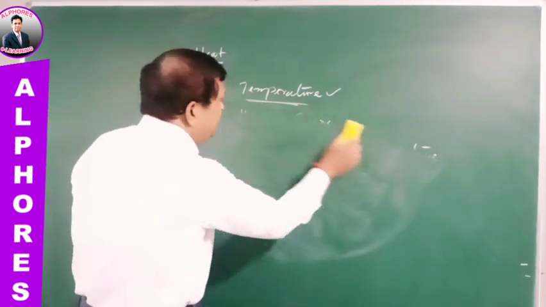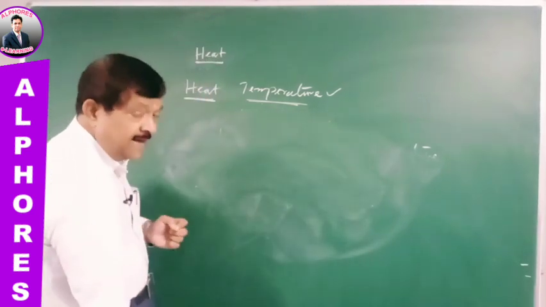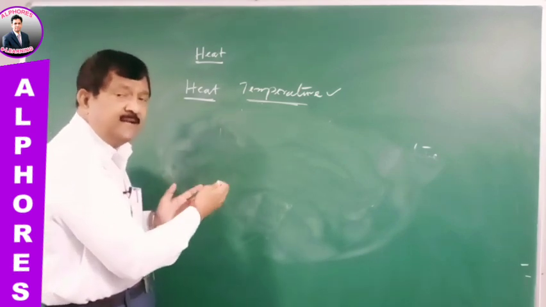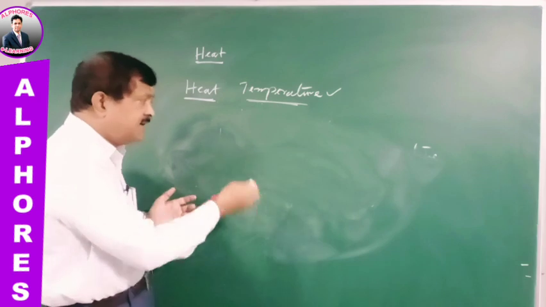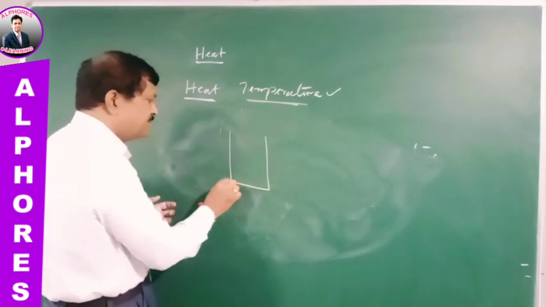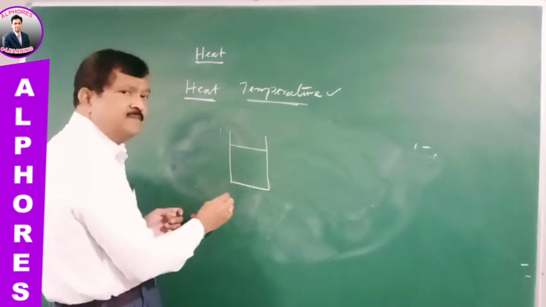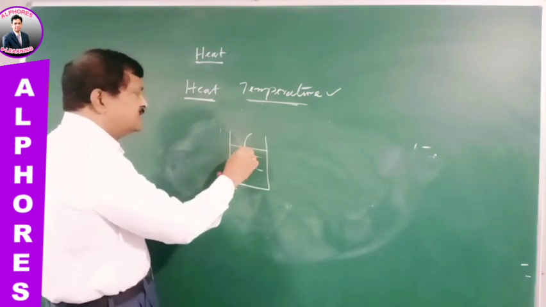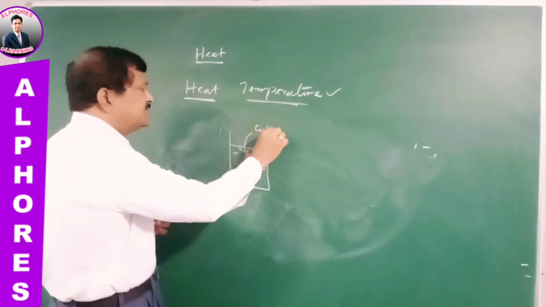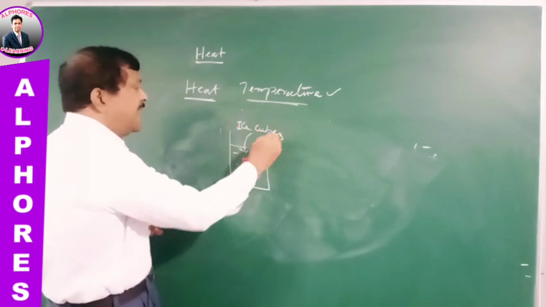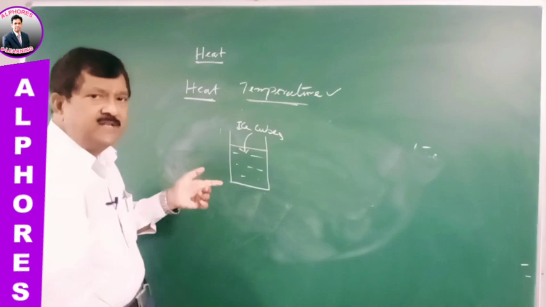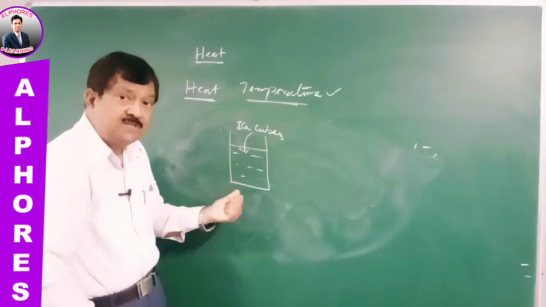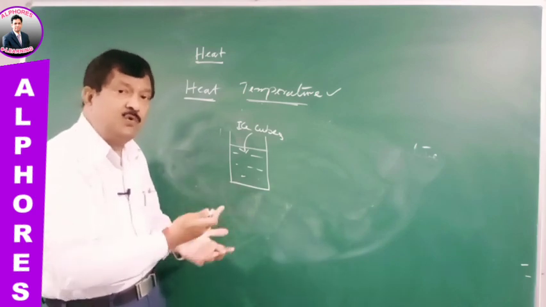Now in this example, we have seen an increase in temperature by heating water in a container. Otherwise, let us do one thing. I have taken water present at room temperature and added some ice cubes. After some time you can see the water becomes chilled. The temperature of water will reduce, and you can feel the water become cool.